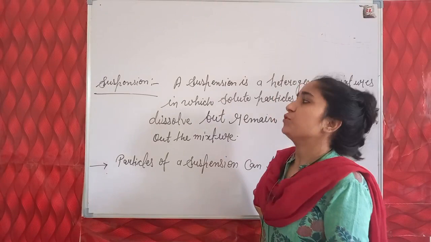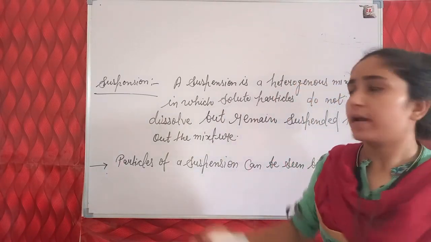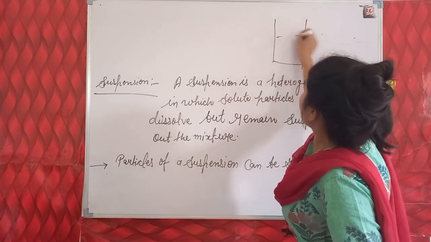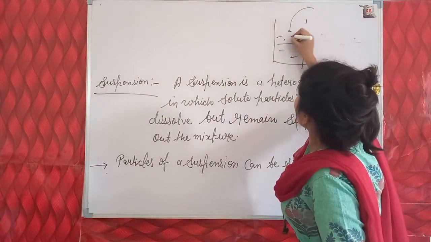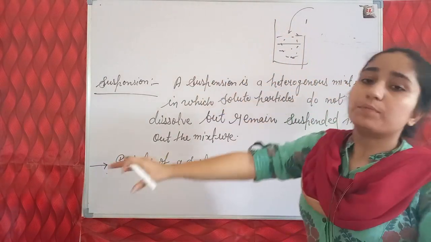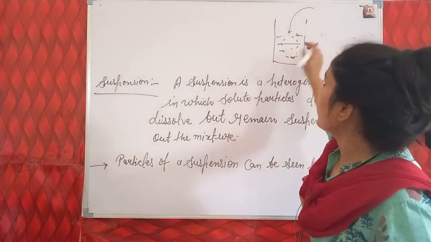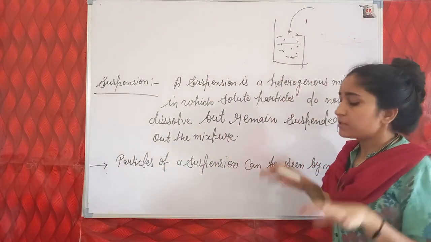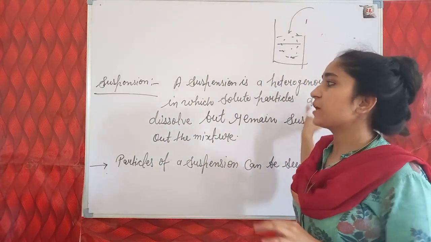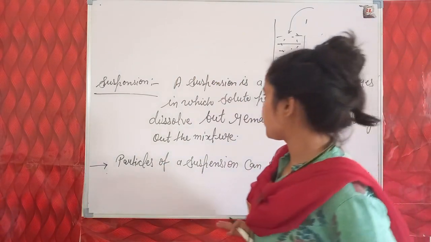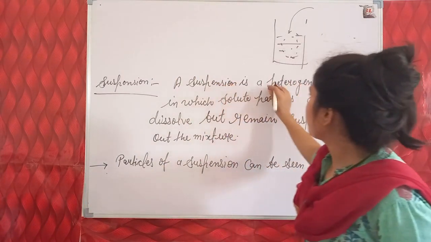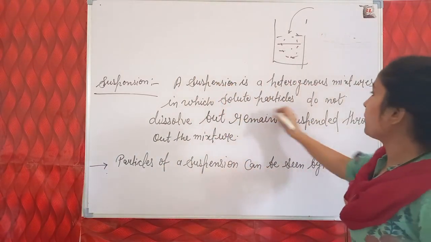Students, let's discuss more about suspension. As we discussed, in a suspension, if we take water and allow chalk powder to dissolve in it, these chalk particles do not dissolve in water while they remain in a suspended state in water. So this type of mixture is known as a suspension. A suspension is a heterogeneous mixture in which solute particles